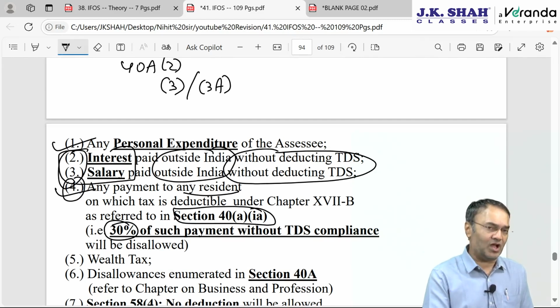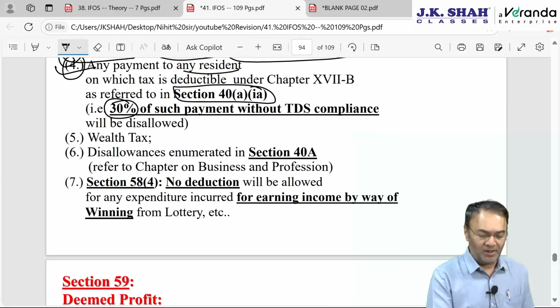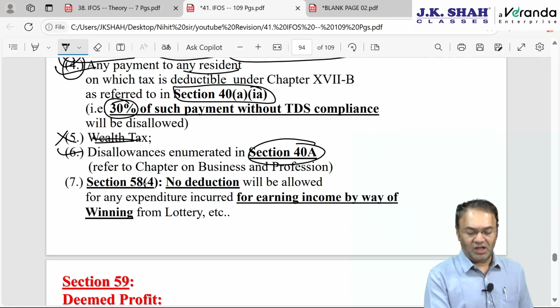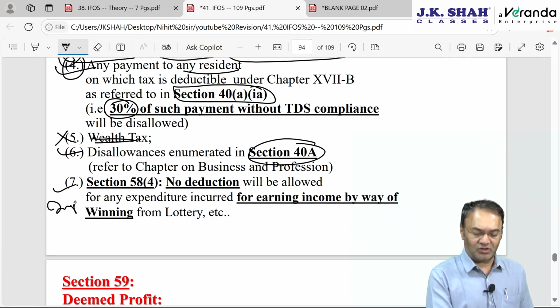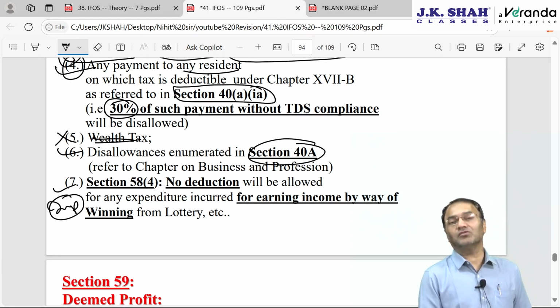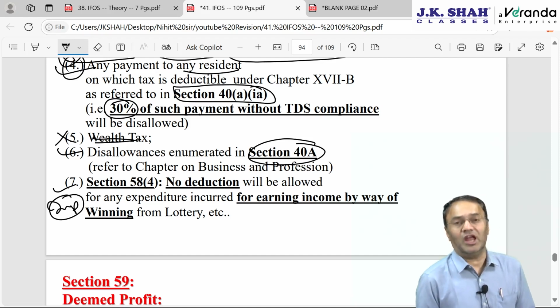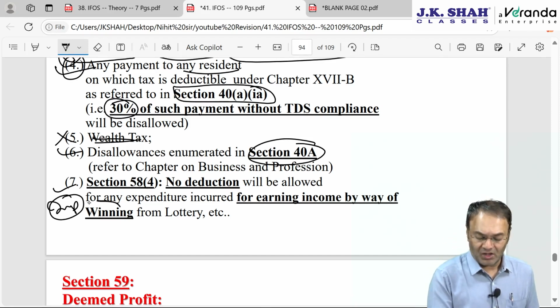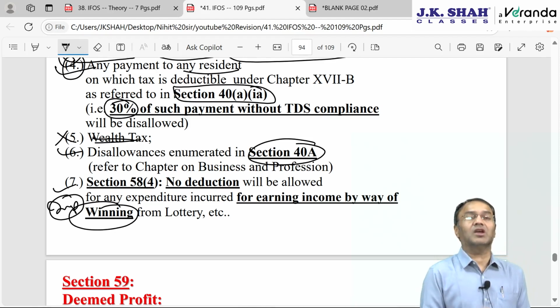Point number 4 with regards to payment due in India. Wealth tax not allowed, but wealth tax is deleted also. Disallowance under 40A and 58 subsection 4 is very important. No expenditure will be allowed as a deduction for any expenditure incurred for earning winning income: winning from lottery, crossword puzzle, card game, winning from horse race or gambling, betting, etc.